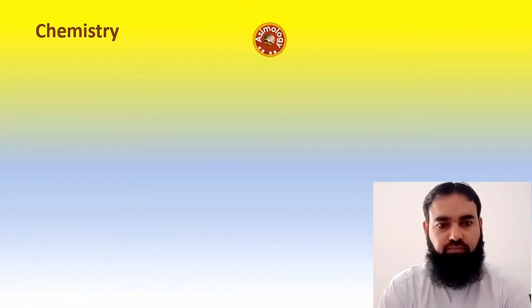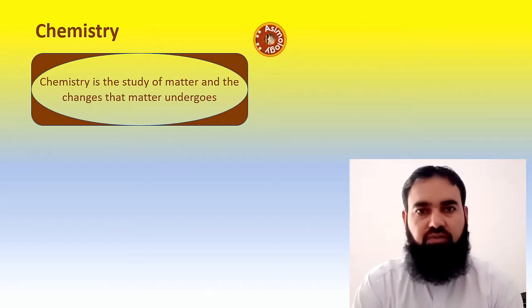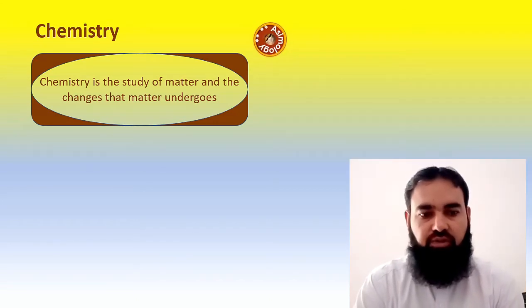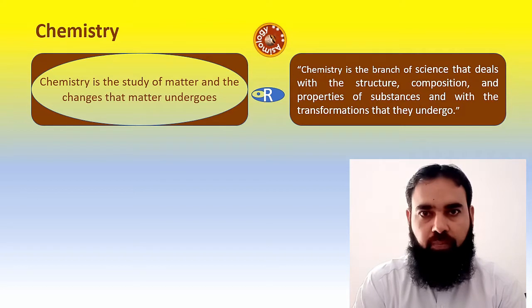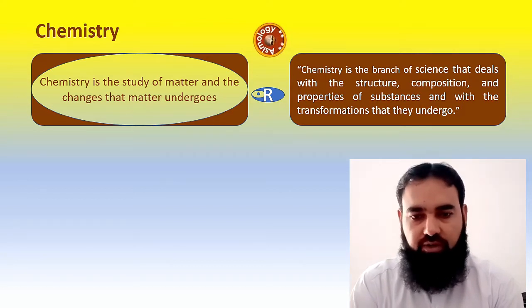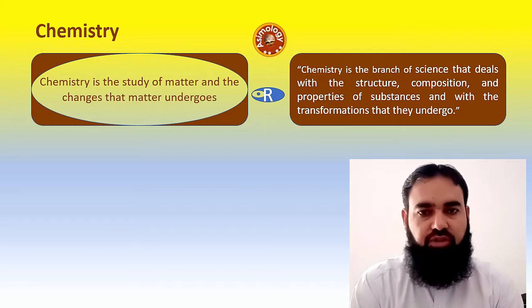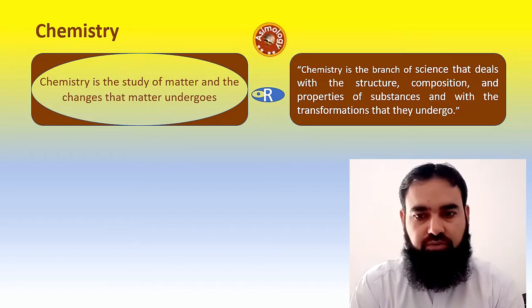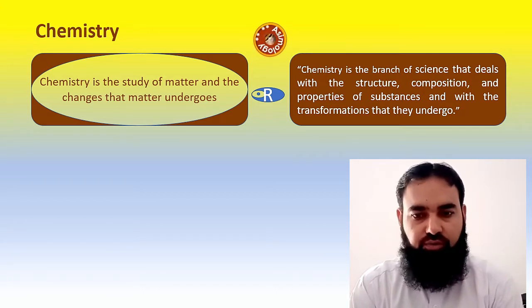chemistry. What is chemistry? Chemistry is the study of matter and the properties of matter and the changes that it undergoes. Alternatively, we can define chemistry as the branch of science that deals with the structure, composition, properties of matter, and the transformations it undergoes.